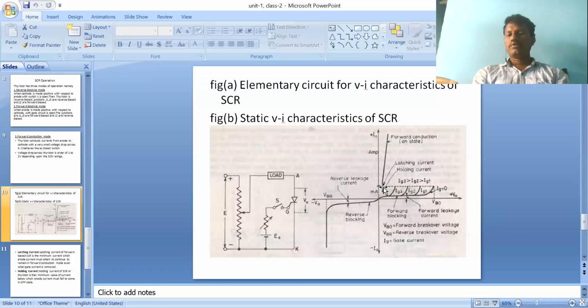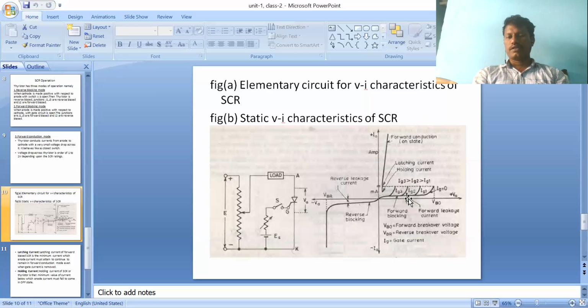Whatever gate signal is applied, the device goes from the off state to the on state within a short time once the gate signal is applied. So the device is in the on state. Once the device is on, even if the gate signal is removed, it stays in the on state. So the gate signal should be applied step by step. The SCR is in the on state. See here, the current suddenly rises and reaches some rated value in the forward conduction state. It is called the on state.